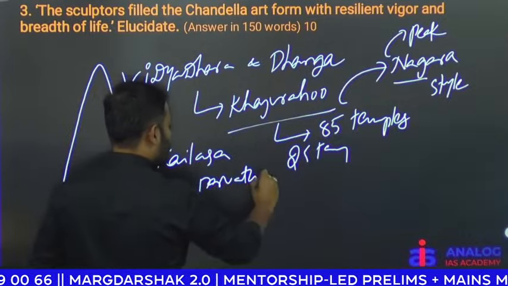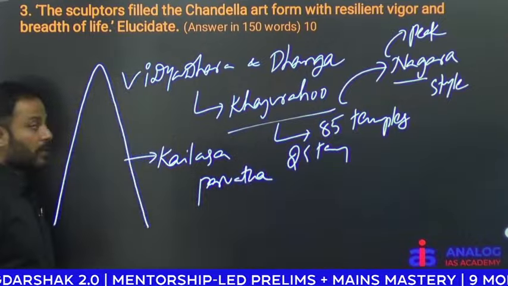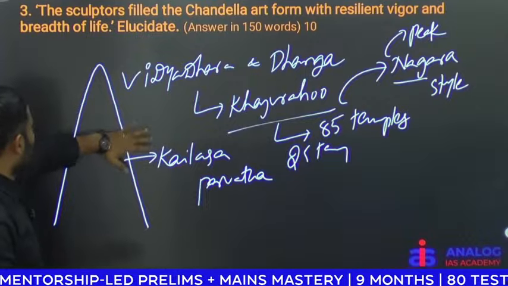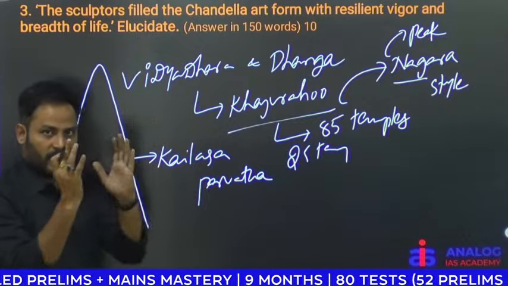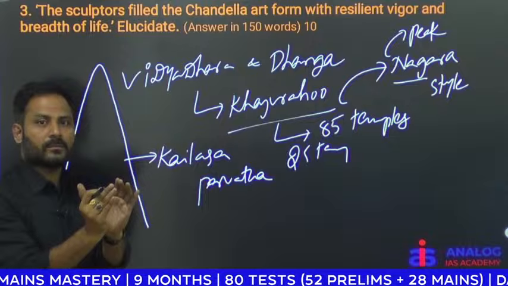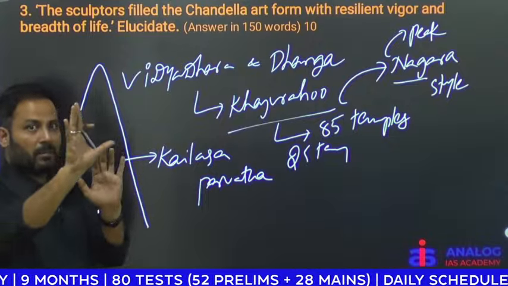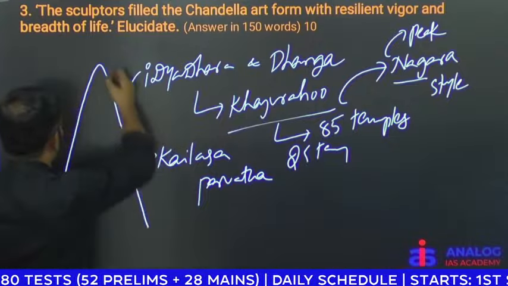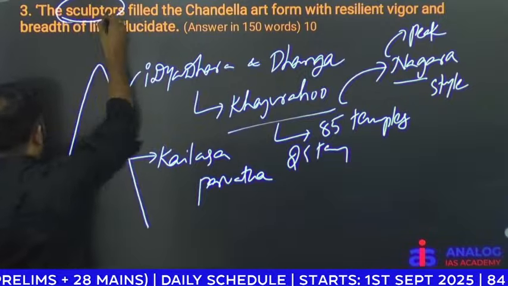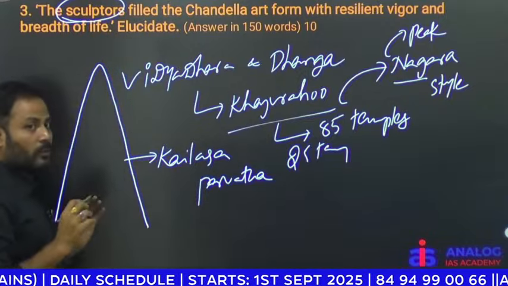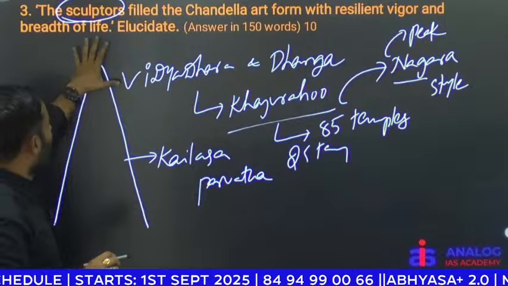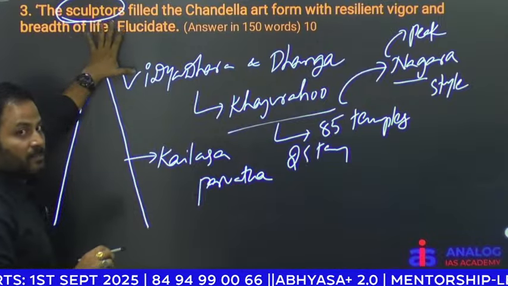Here, the entire shikara, as well as exterior walls, interior walls, pillars, and pillar brackets, everything was decorated with sculptures. So this is where we have to focus, mostly on the sculptures.